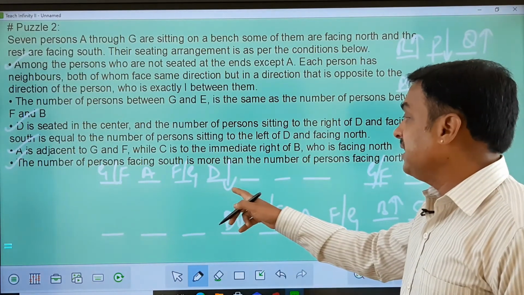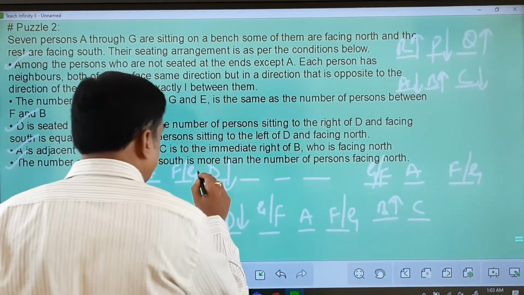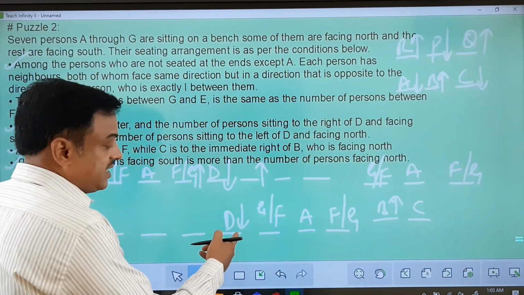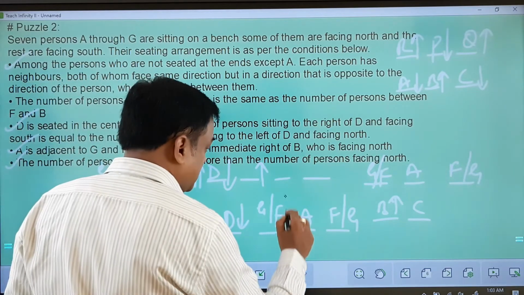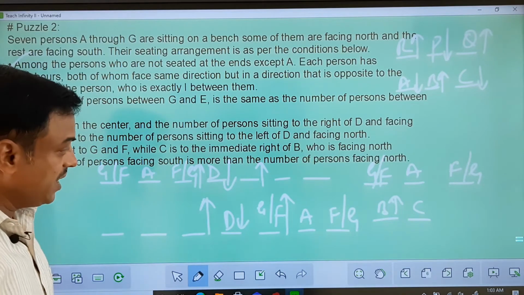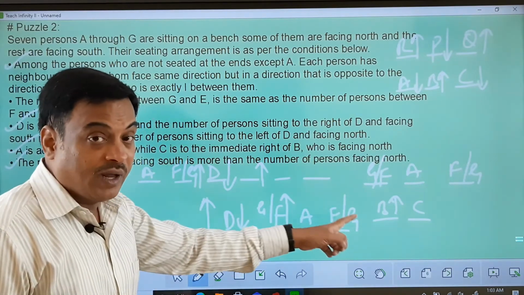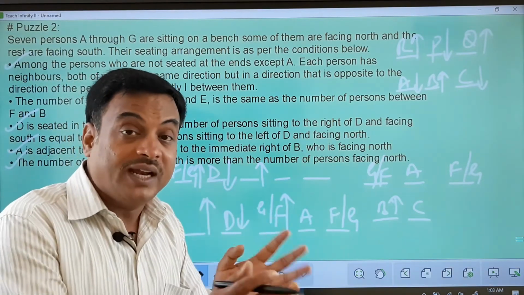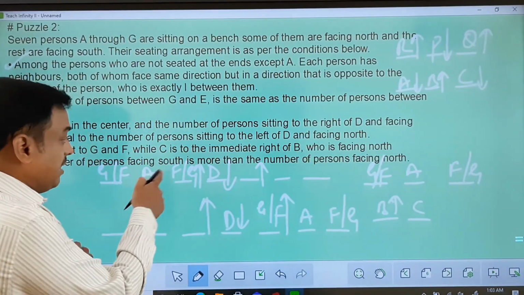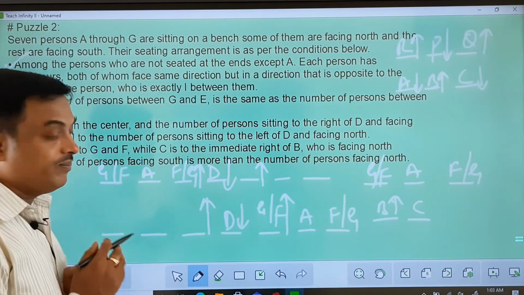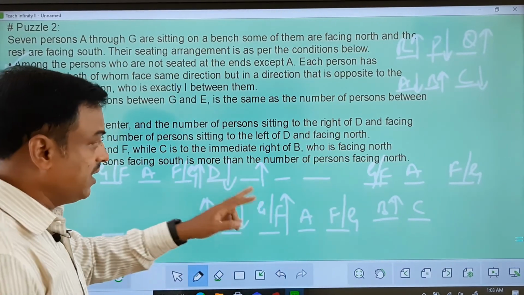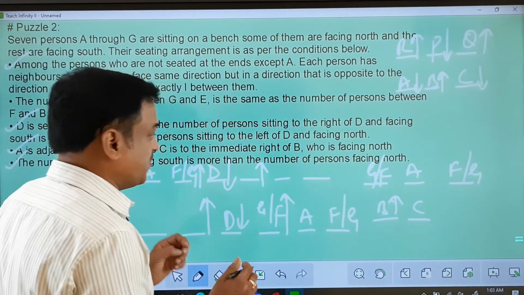Now since D is facing south here, whoever sits here has to face north and has to face north here. Now since D is sitting facing south here, this person has to face north and this person also has to face north here. Except A, the neighbor of A may face the same direction as A. This is what it means. So here if you see, this A may face north or south here. But the other people, please understand the other people. I am getting two possible cases here. Please make a note of that, which is very important.